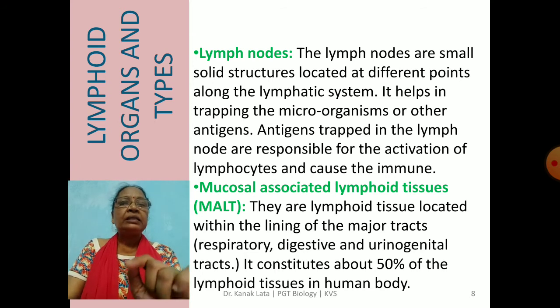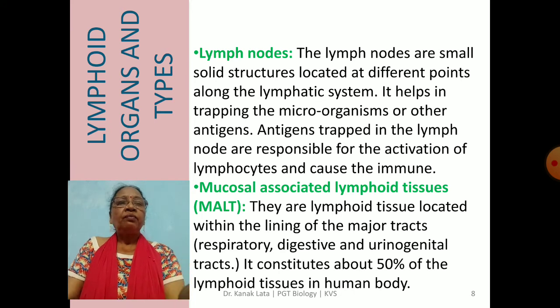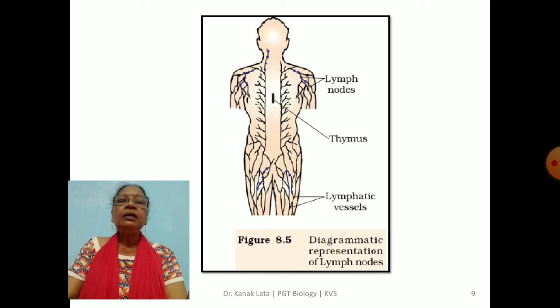We have already discussed the respiratory tract, digestive tract and urinogenital tract. And it consists of about 50% of the lymphoid tissue in the body. So they are very important. Here in this diagram, you can see where the lymph nodes are present, the thymus and also the lymphatic vessels.